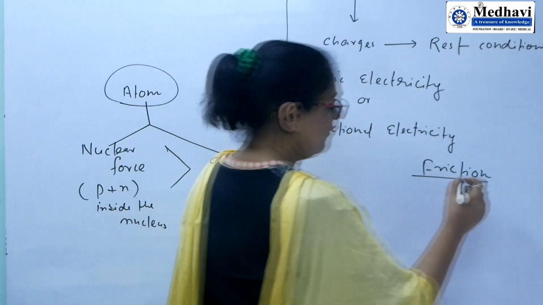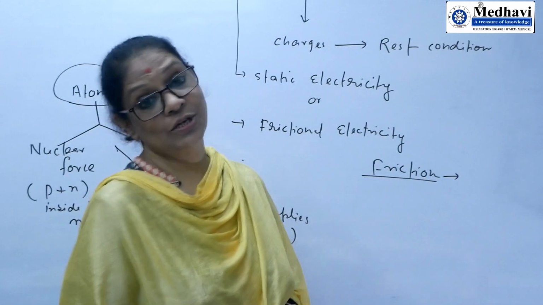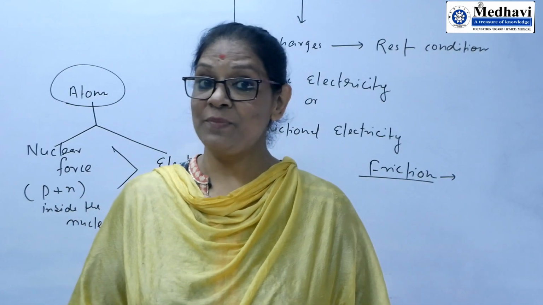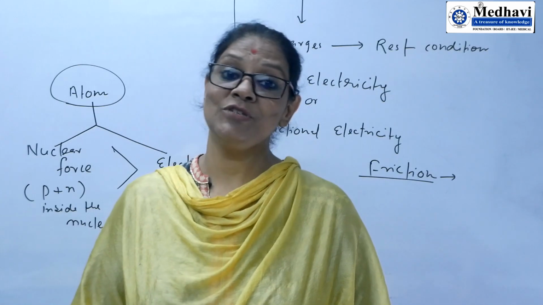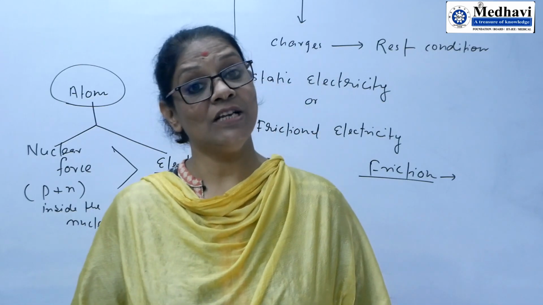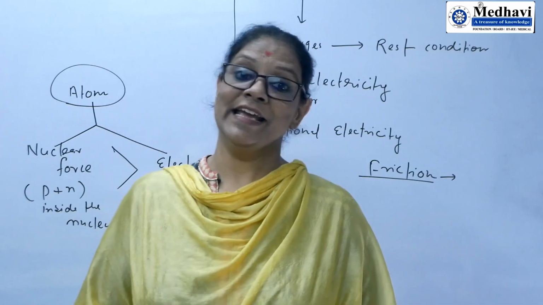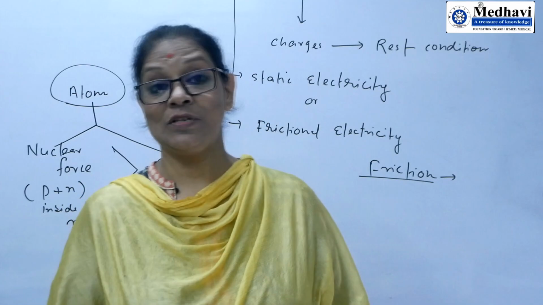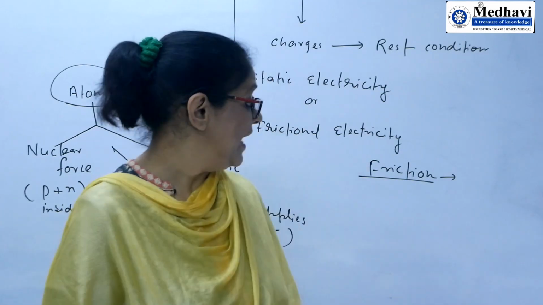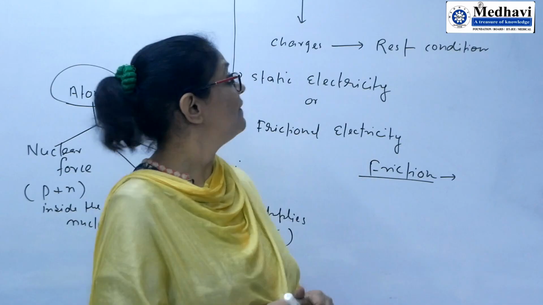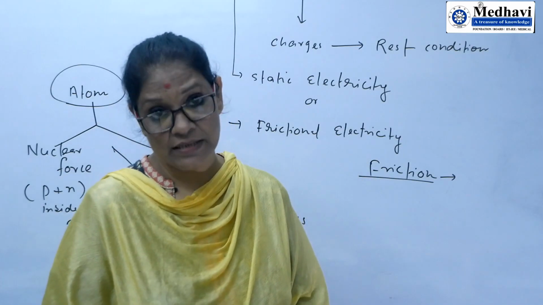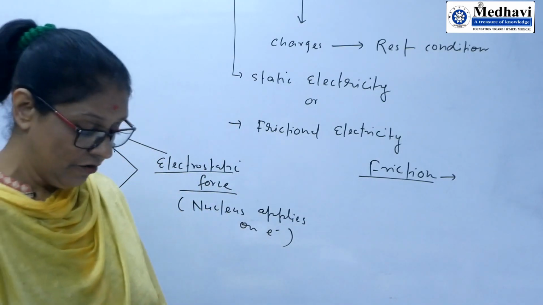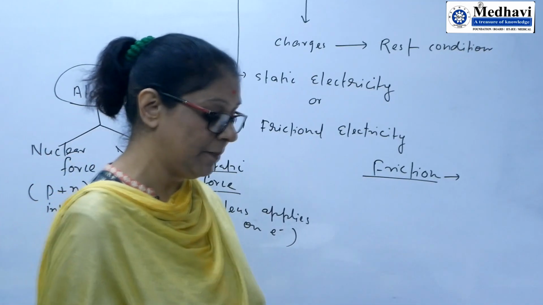So we can say that friction is responsible for the production of charges, either positive charge or negative charge. Positive charge means loss of electron, whereas negative charge means gain of electron. Positive charge means deficiency of electron, negative charge means excess of electron. So in this way, the origin of electrostatics took place. So we can say that it is the friction which is responsible for the development of charge, that is electrostatics. I want to give some list of the elements that when we apply friction, which body will develop positive charge and which body will develop negative charge.